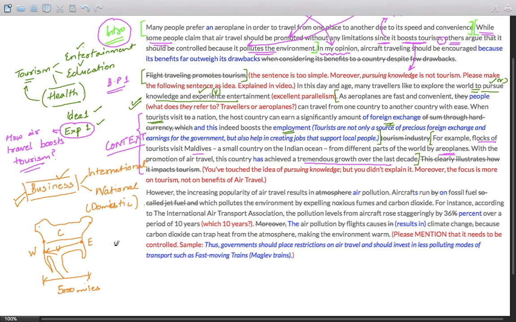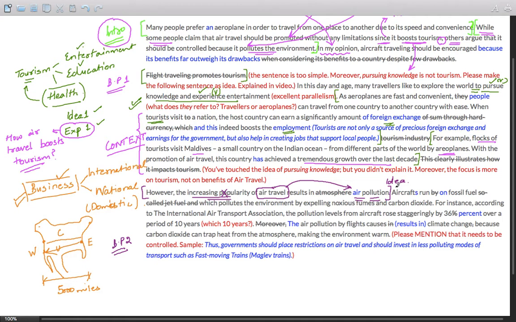This is body paragraph 2. Let us go through it. This is the opening sentence and the idea. This is the idea for why it needs to be controlled. "However, the increasing popularity of air travel results in air pollution." Now, this is wrong, since it is not the popularity that is resulting in air pollution, it is the air travel that is resulting in air pollution. So write clearly, write directly. "However, the increasing number of people or large number of people traveling through aeroplanes is resulting in air pollution." Something like that, that links directly air travel to air pollution.